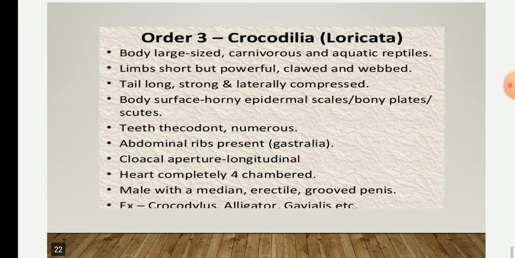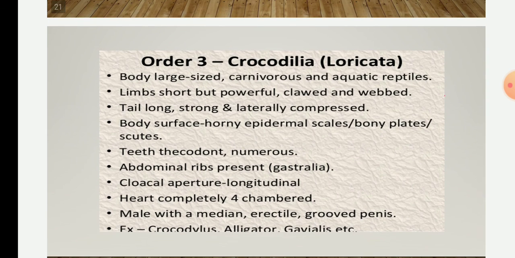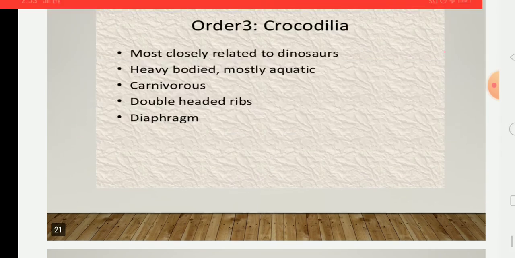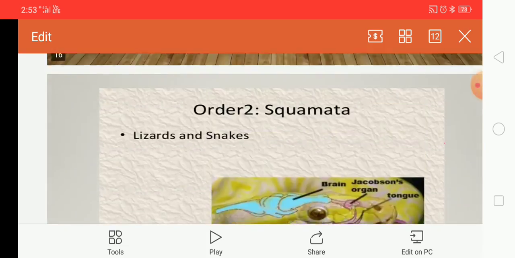So with this we have completed the classification. For exam time, you just need to remember the living orders of the class Reptilia. We will just revise again the living subclasses and orders. For that you just refer to this slide.